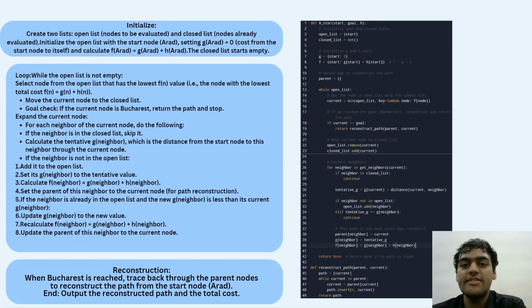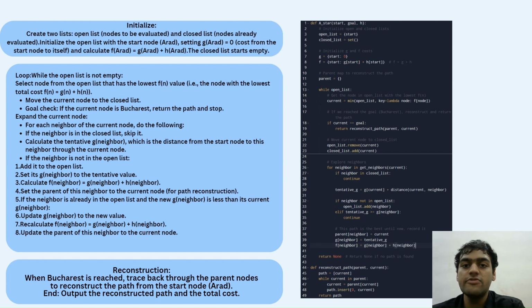So this slide provides the overview of the entire pseudocode of A-star search in the Romanian map. Let us discuss it briefly. We initialize with two lists, the open list and the closed list. We begin with the start node Arad, set g(n) equals 0, and we calculate f(n) equals g(n) plus h(n), as we did earlier.